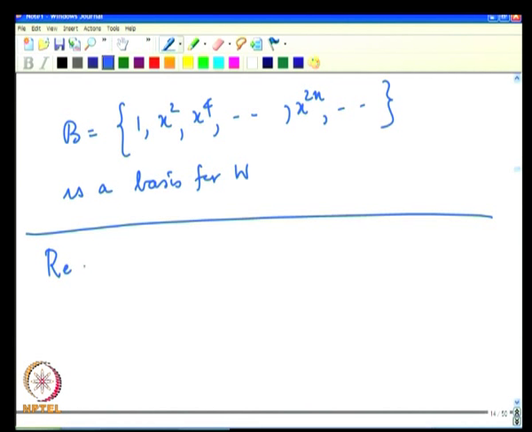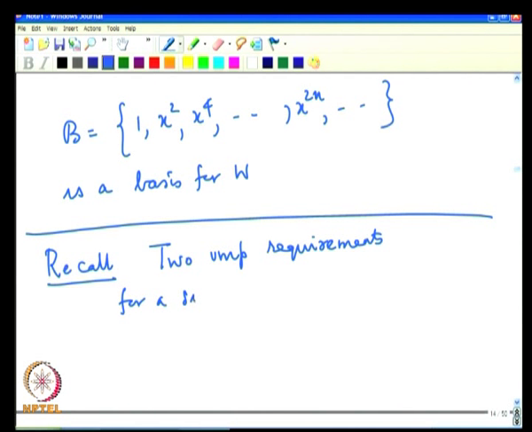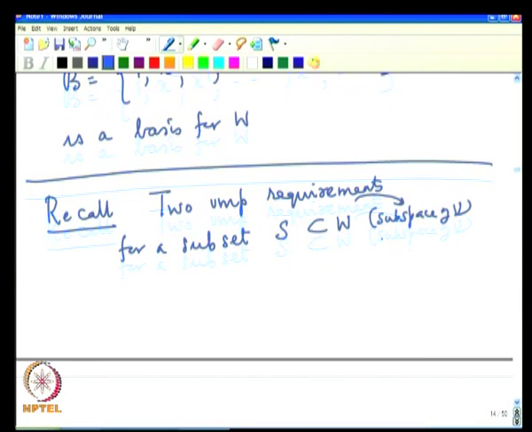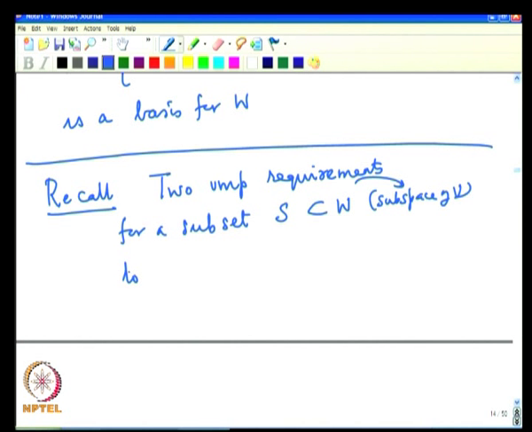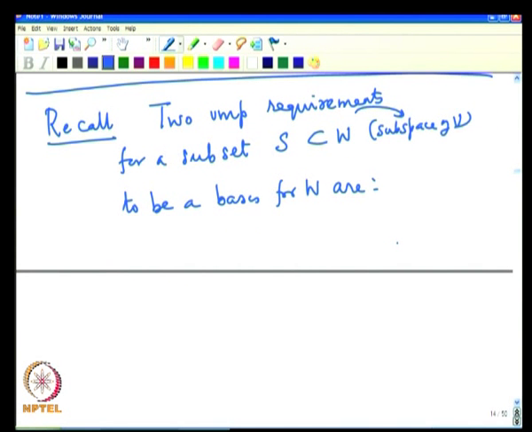again that the two important requirements for a subset S of a subspace W to be a basis for W are, what are these two requirements?